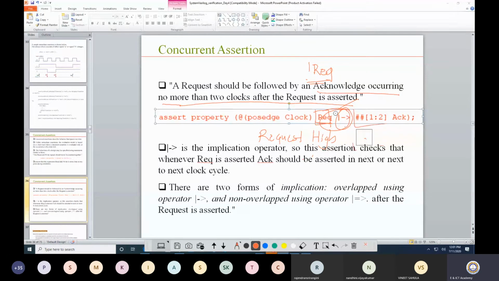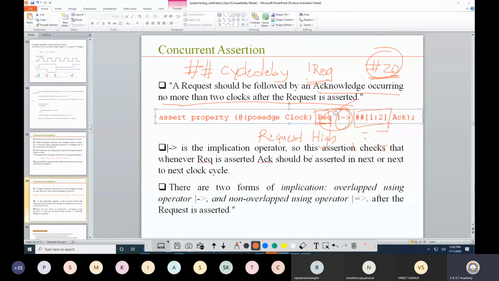But then this has ##1 2. Now ## is used to define a cycle delay. Probably in one of the classes, sir has used some syntax like #20. What is the meaning of this? By default, the simulator will take the unit as nanosecond. So a 20 nanosecond delay. Whenever I want to define a particular time, I will use 1 hash. With 1 hash, I can define a particular time.